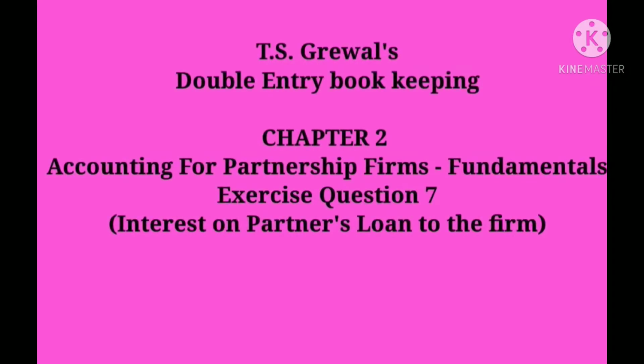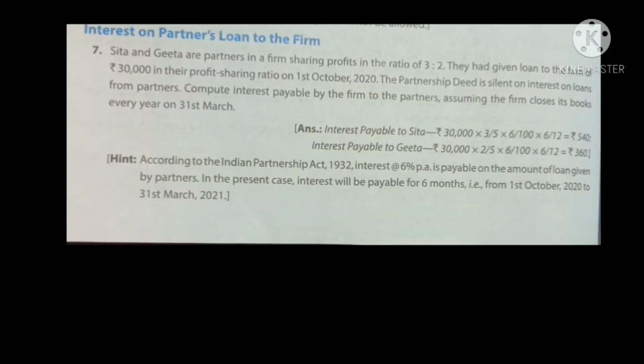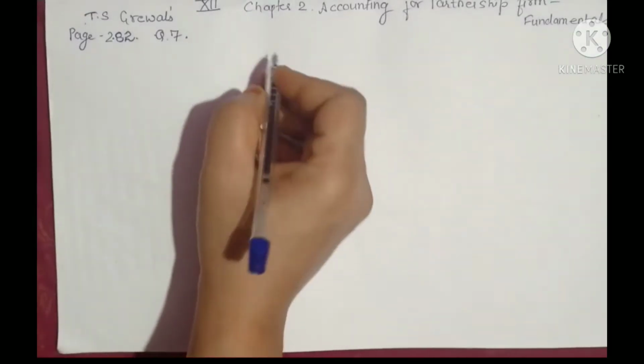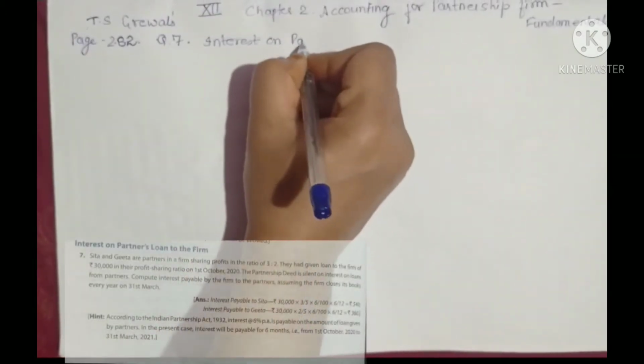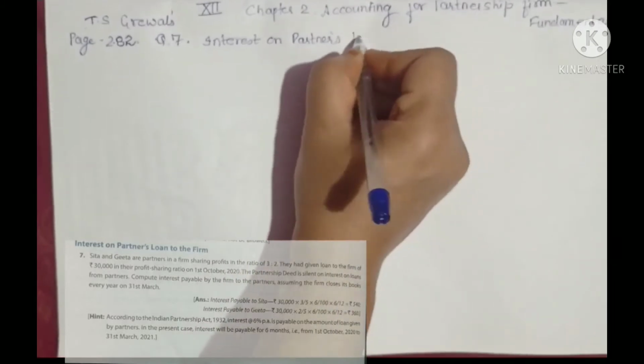Hello students, today we are about to solve exercise question number 7 of chapter 2, which is accounting for partnership firms fundamental, from T.S. Grewal's double entry bookkeeping. So this question is related to the topic interest on partners loan to the firm.